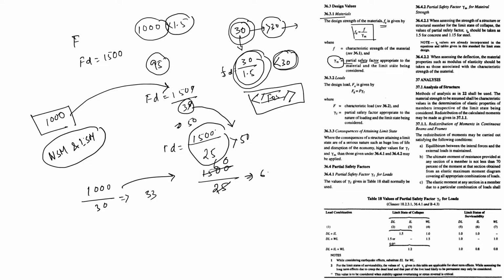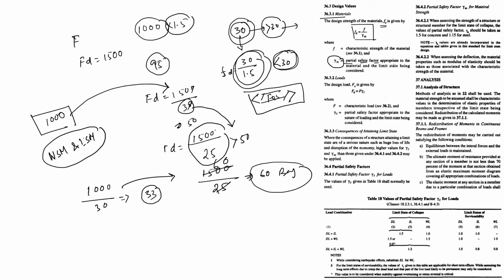Now we provided 60 bags of cement. In reality we would need only 33 bags of cement. But when you do the design, we provide 60 bags. So definitely in the limit state method, the design is very much safer than the design of WSM. I hope now it is clear to you.